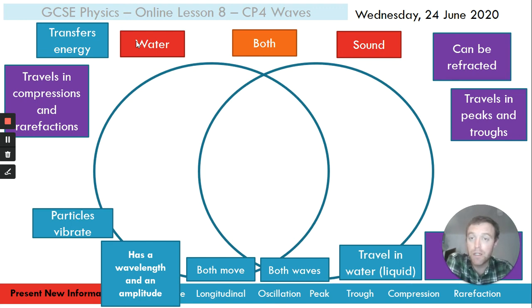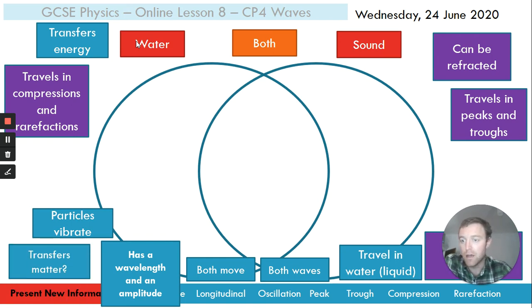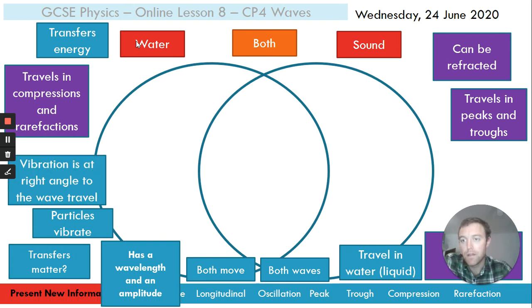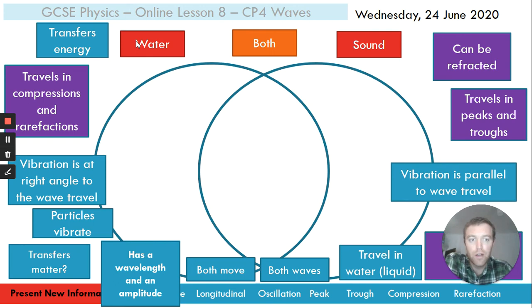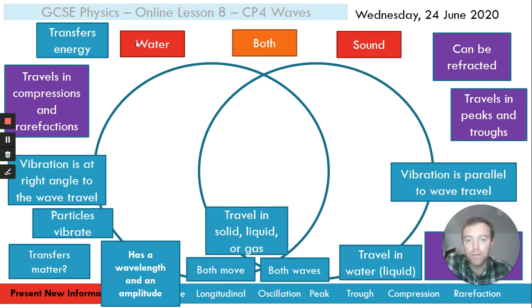These are purple, so these are for higher or triple students. Don't worry about these if you're combined and lower. Transverse matter, question mark. Vibration is at right angles to the wave travel. Vibration is parallel to the wave travel and can travel in solid, liquid, or gas. Okay, so draw your Venn diagram and put these into whichever section of the Venn diagram they fit in.